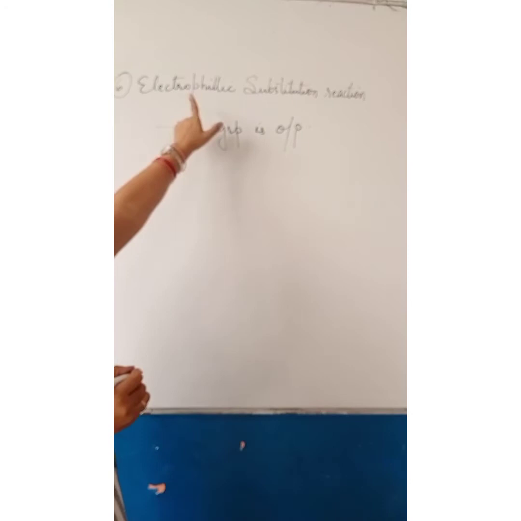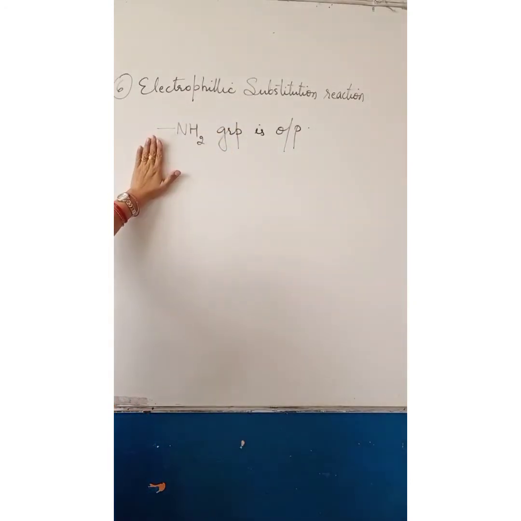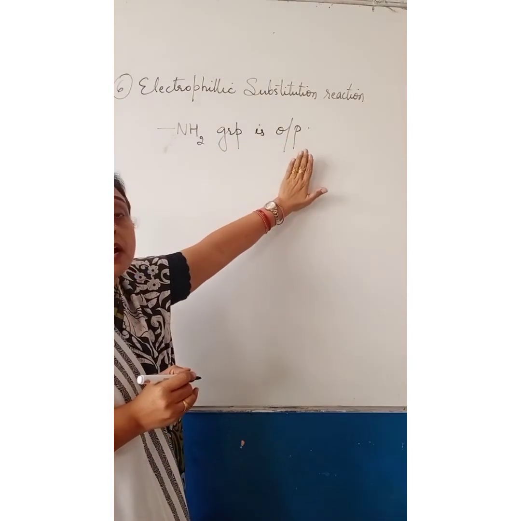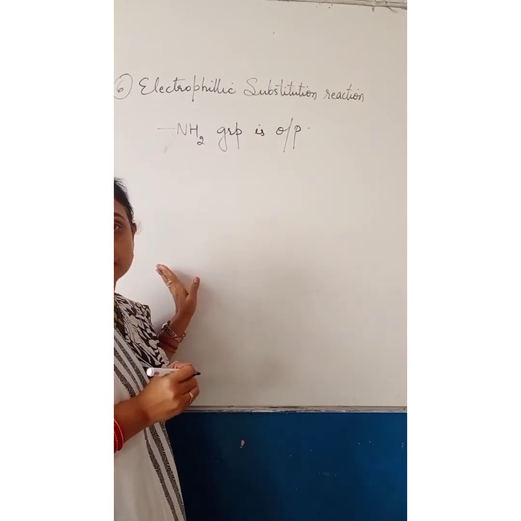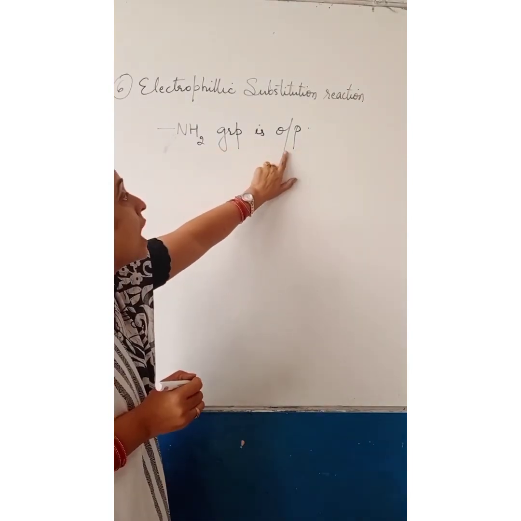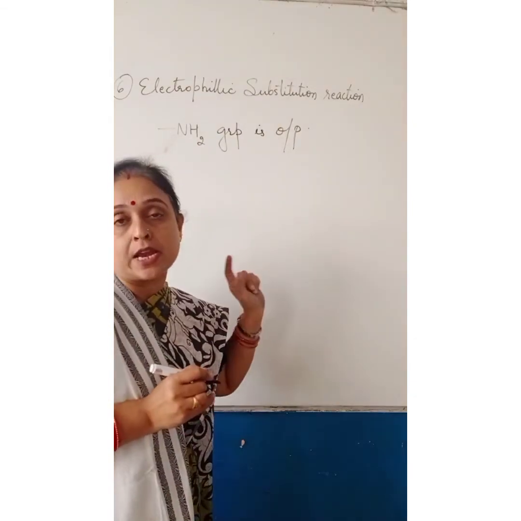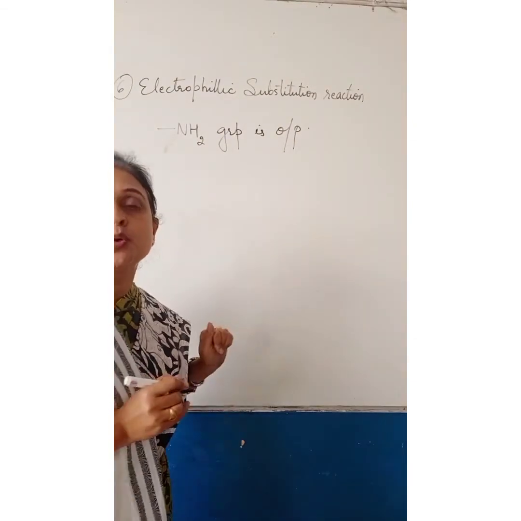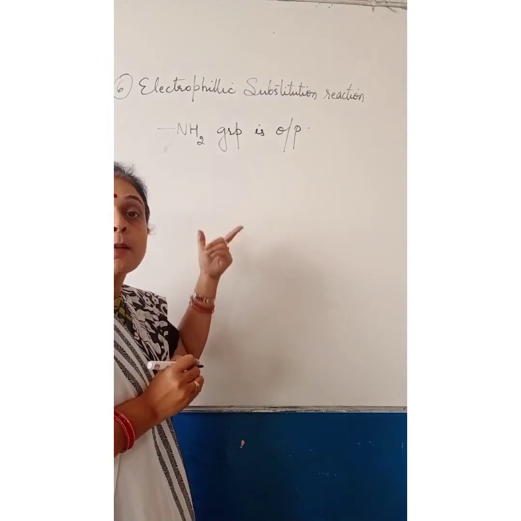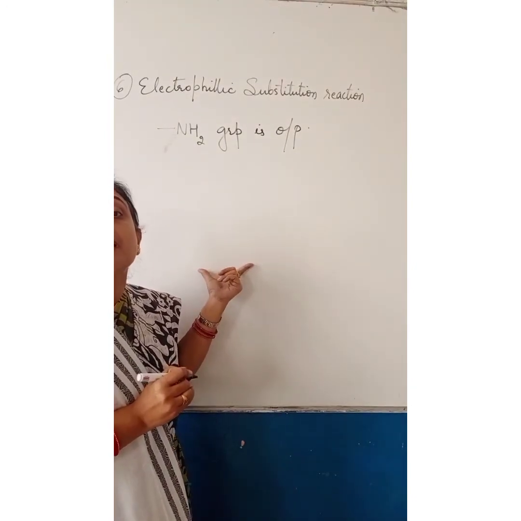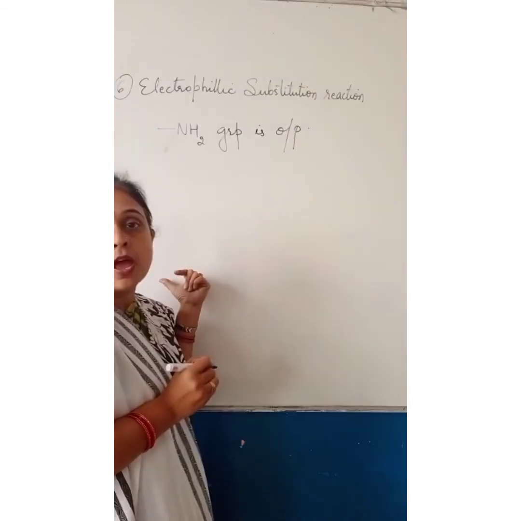When we carry out electrophilic substitution reaction, it gives ortho and para di-substituted products due to presence of high electron density at ortho and para positions. However, it is difficult to get mono-substituted aniline derivatives because the aromatic amines are highly reactive.